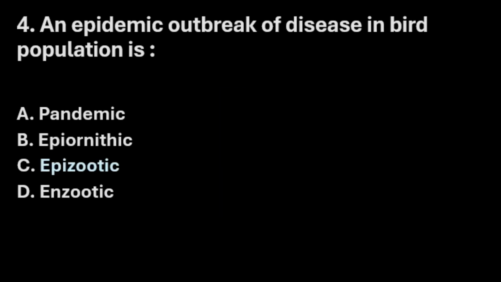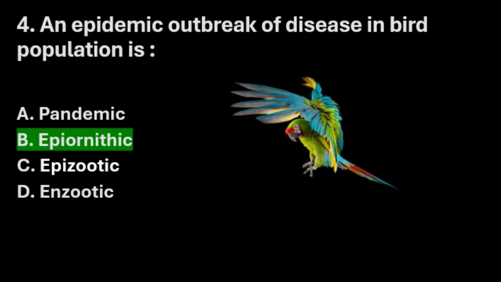Next question. An epidemic outbreak of disease in bird population is option A pandemic, option B epiornithic, option C epizootic and option D enzootic. The right answer is option B epiornithic.